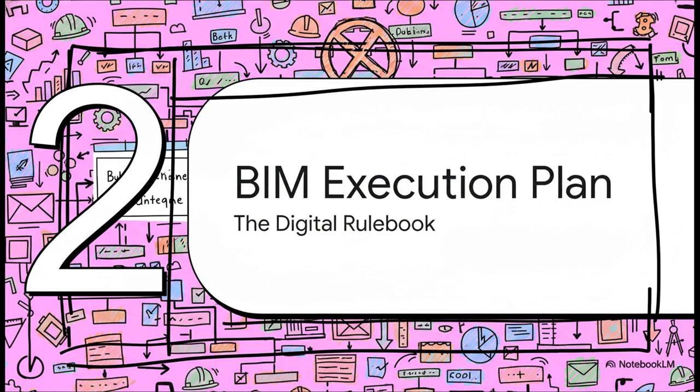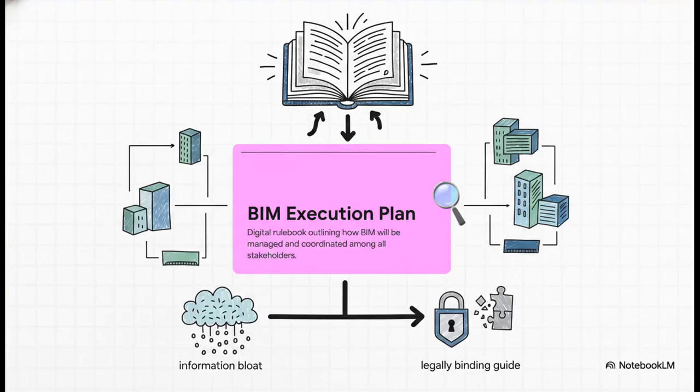Moving right along to Section 2, the BIM Execution Plan, or BEP. Establishing the digital rulebook for the delivery team. So we understand the overarching mandate. Now, how do we stop deadly information bloat and make sure everyone is playing by the same rules? You need a digital rulebook, and that's your BEP.